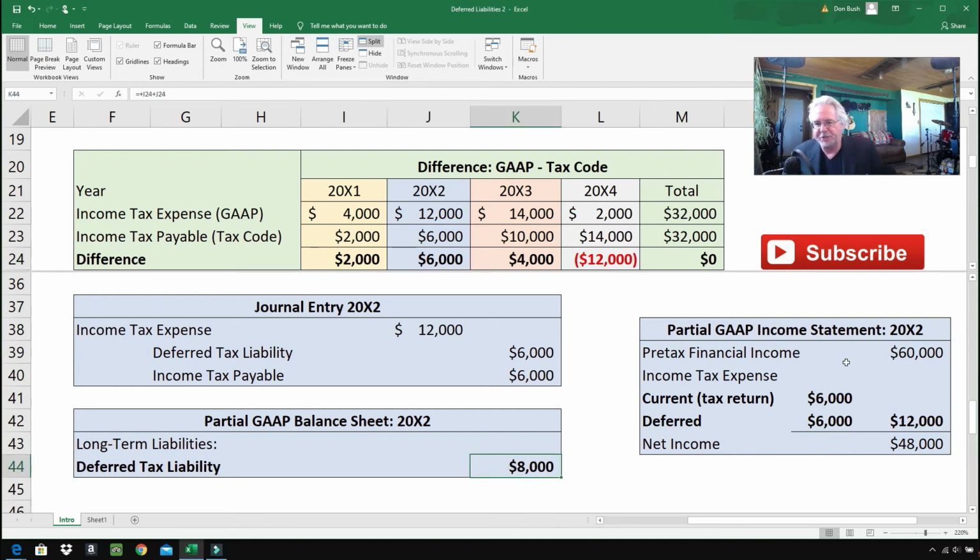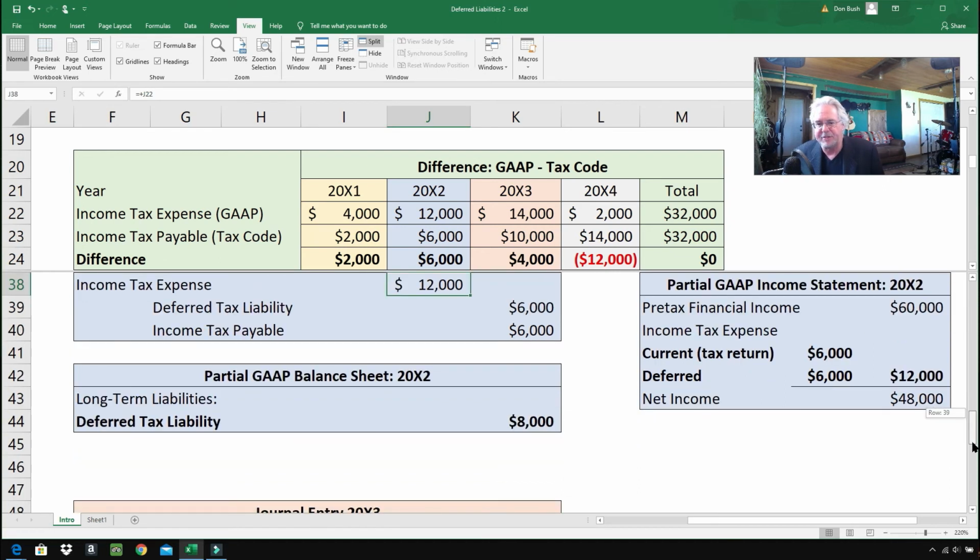Coming over here to the income statement for when we get to construction. The current expense here is $6,000, and that's the amount of money that must be sent into the government this year. So $6,000. And what was deferred was another $6,000. It all adds up to $12,000, which is the tax expense.